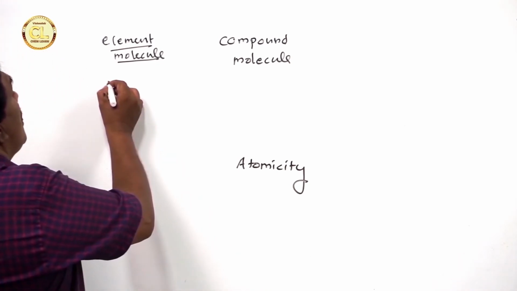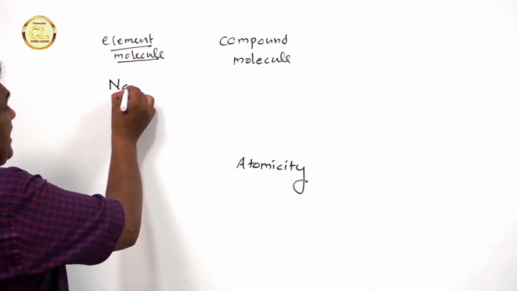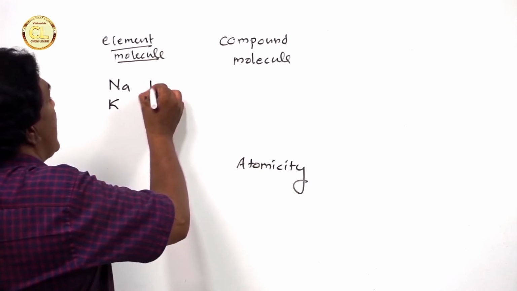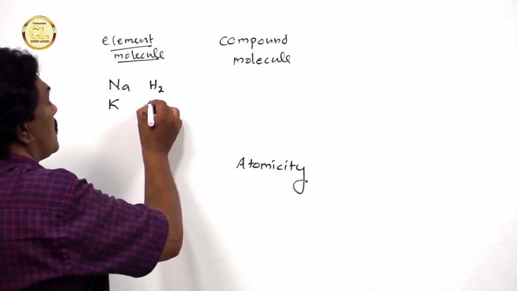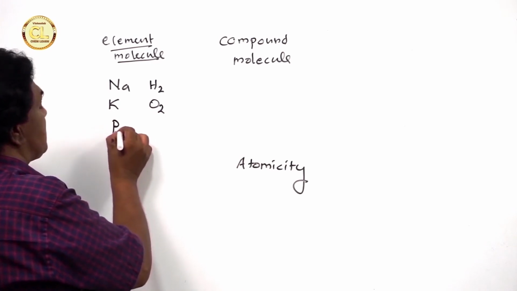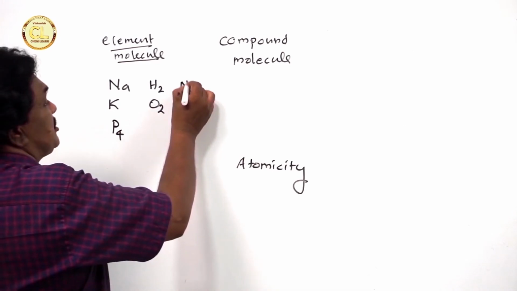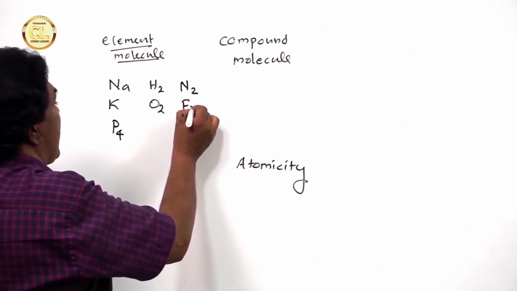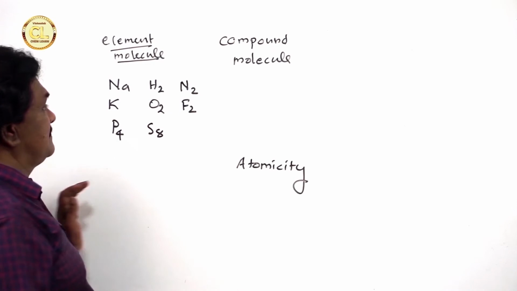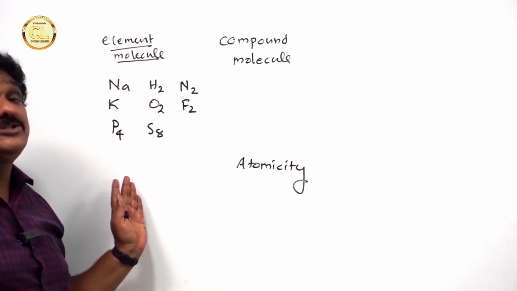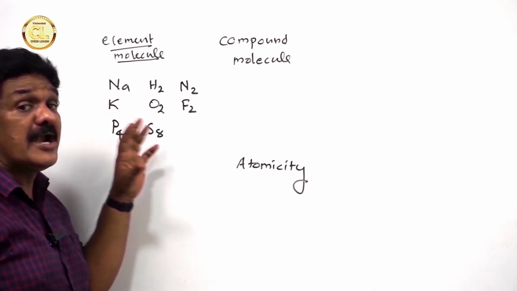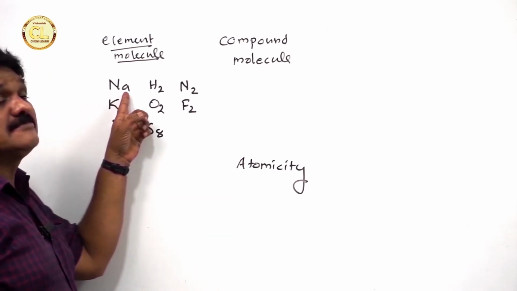For example, sodium Na, potassium K, hydrogen H2, oxygen O2, phosphorus P4, nitrogen N2, fluorine F2, sulfur S8. All these are element molecules, formed from only one element. This one is monoatomic.